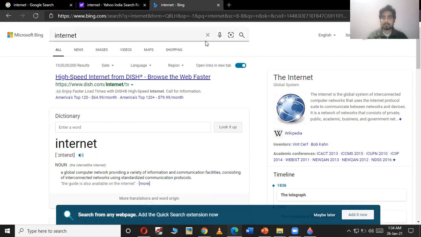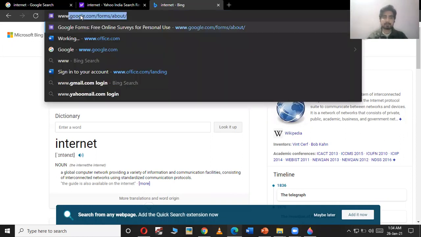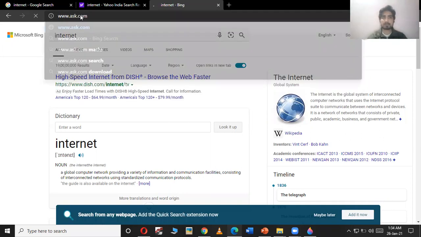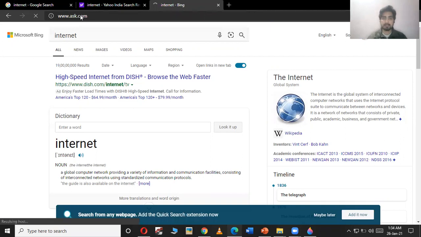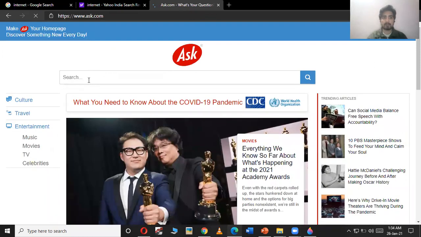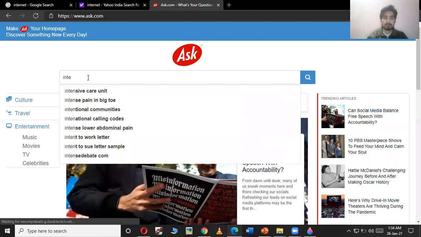Now there is one more search engine, that is Ask, and the web address of Ask is www.ask.com. So Ask is also a search engine. In this also you can see there is a search bar provided in which you can type your content, and it will also display some website links on which you can find your information.